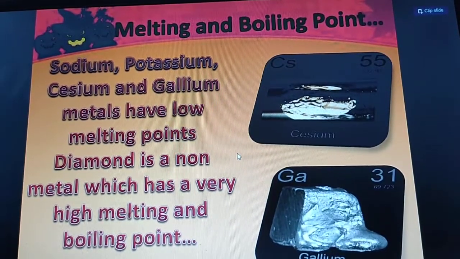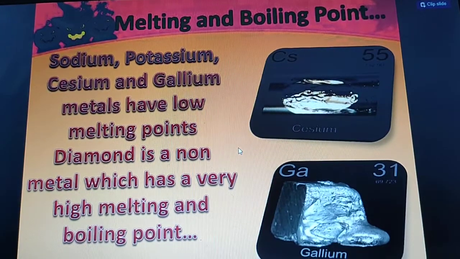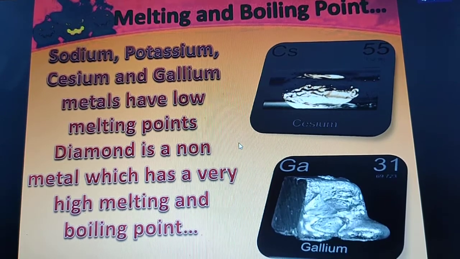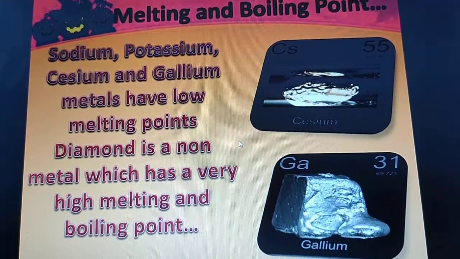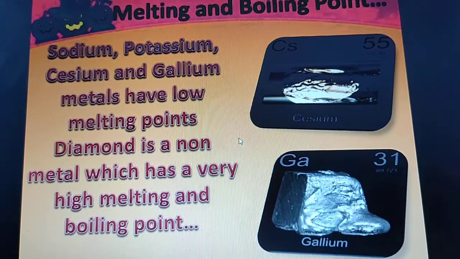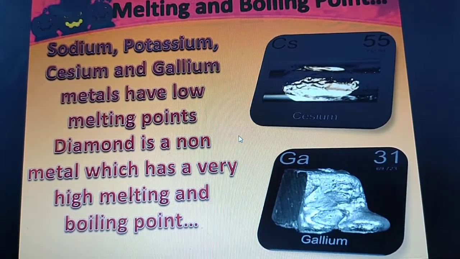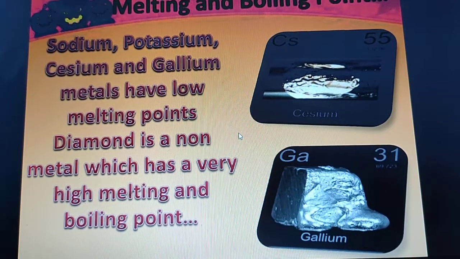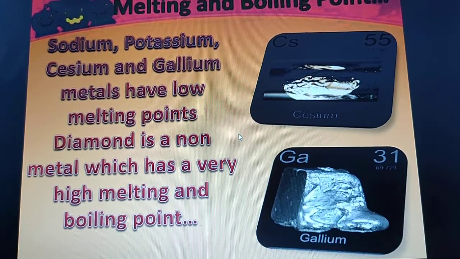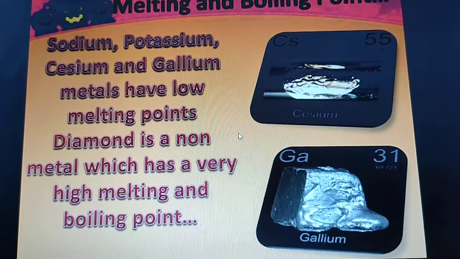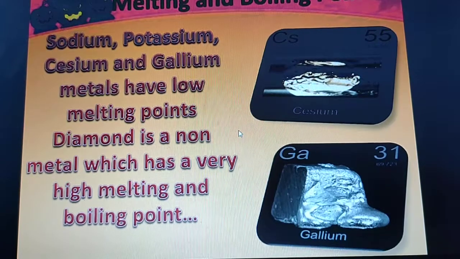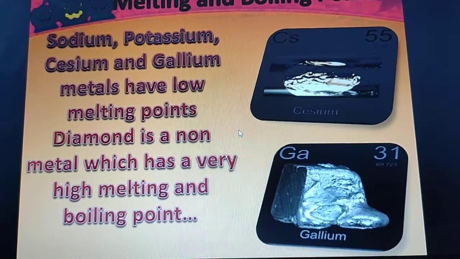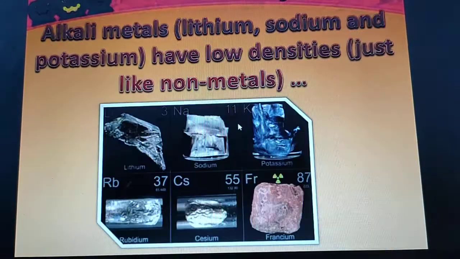Now melting and boiling point. Sodium, potassium, cesium and gallium have low melting points. Generally metals have a high melting point, but these are the exceptions. Sodium and potassium have low melting points. Diamond, you know, is a very hard substance, so it has a high melting and boiling point. Actually non-metals should have low melting and boiling points, but diamond is an exception. It has a high melting and boiling point.